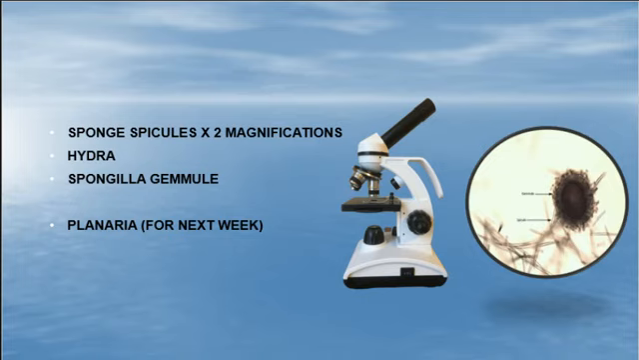Ooh, awesome. Okay, guys, this is the gemmule from a sponge, and if you kind of see a golden cell in there, all the stuff around it are spicules. Oh my goodness. It's super cool. We're done with all this. What is this called? This is the gemmule.